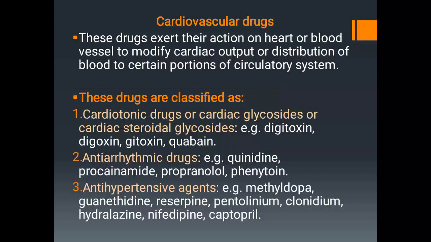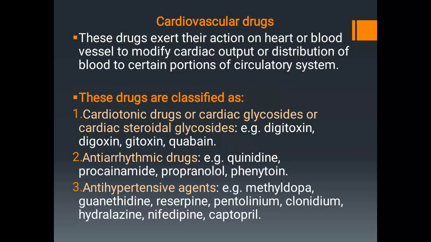These drugs are pharmacologically categorized as cardiotonic drugs, antiarrhythmic drugs, antihypertensive agents, vasodilators, lipid lowering agents, etc. And apart from that, there are the drugs which indirectly affect the cardiovascular system like diuretics and anticoagulants.